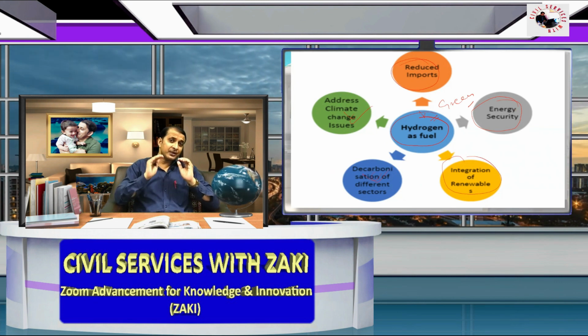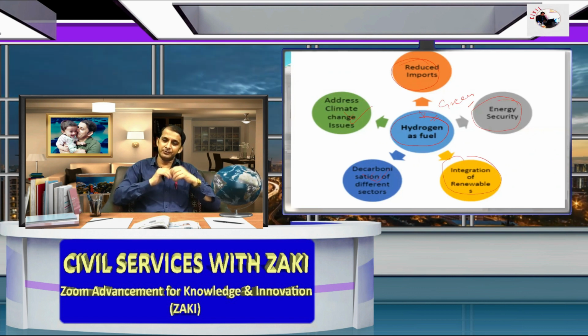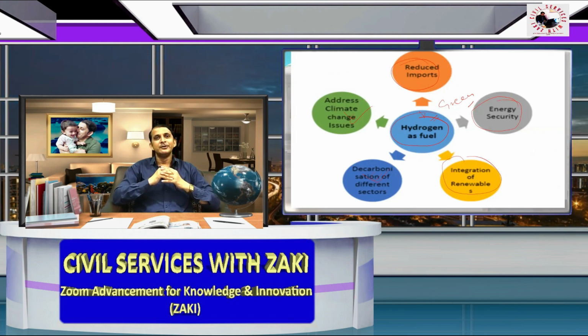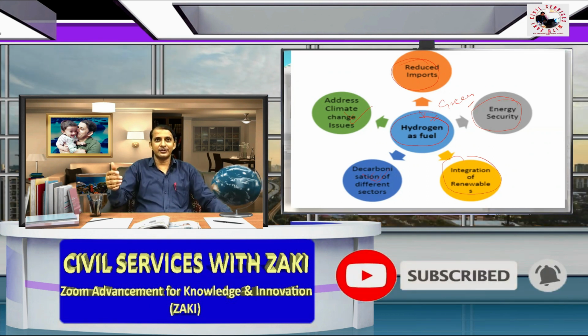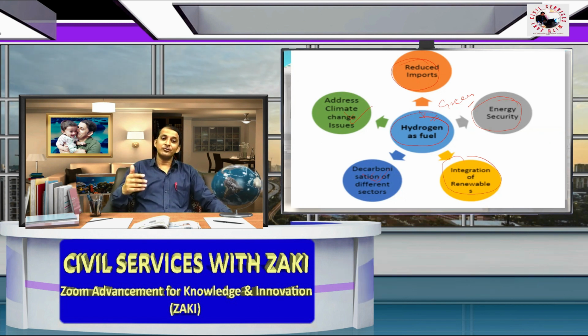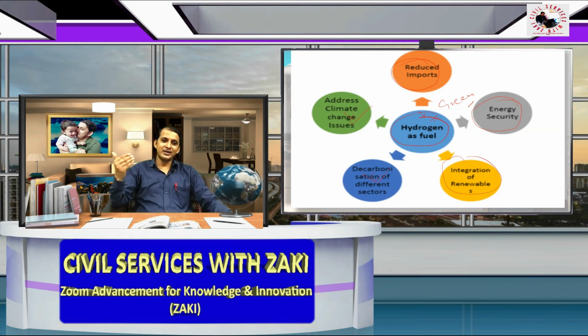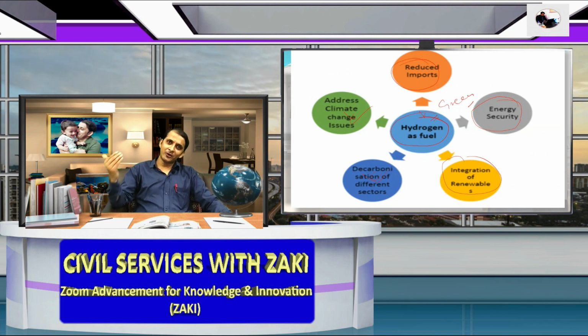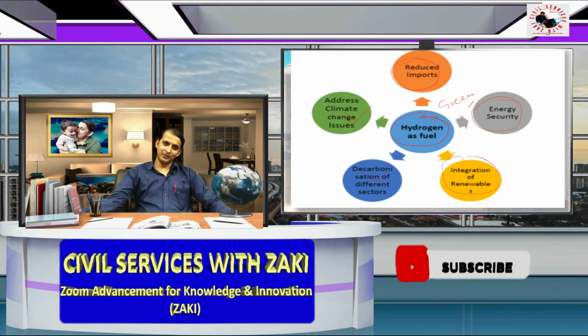Like wind energy, like solar energy, we cannot use solar or wind energy in heavy industries. But if we use hydrogen fuel, we can use this type of energy in heavy industries and various different sectors of our economy. So that's why India is moving towards the hydrogen economy.